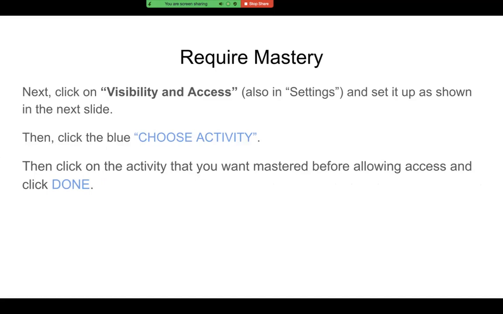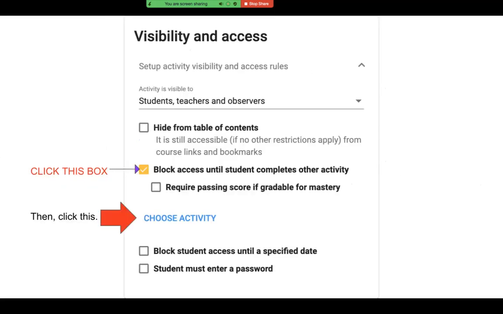Now, in order to require mastery, in Settings, choose Visibility and Access and set it up the way we will demonstrate. When you're done, click Choose Activity, and when you're done choosing the activity, make sure you remember to click Done. So it will look like this. In Visibility and Access, you want to click the box that says block access until student completes other activity. Then you click choose activity, otherwise Echo has no idea which activity you're talking about.